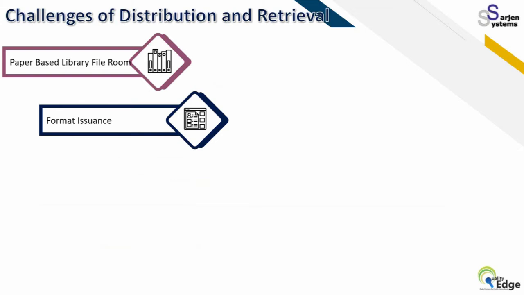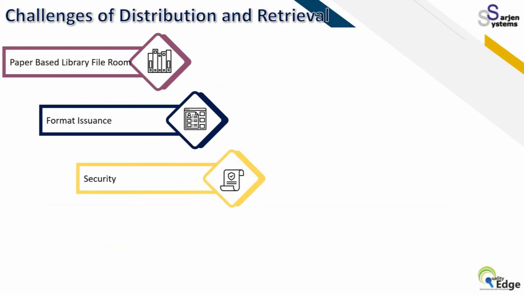All these formats have to be issued by quality, so it is again a huge task to get Xerox copies, printing, and controlling all the documentation. Or if you are getting external printing, then again you have to control how the copies are going out and coming in. Security of all the documentation is very, very essential.